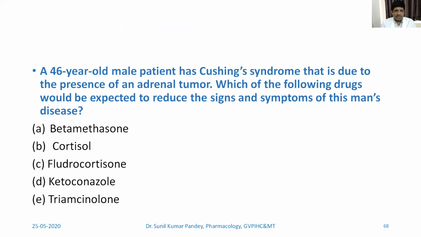This is one multiple choice question. Please see to it. A 46-year-old male patient has Cushing syndrome that is due to the presence of an adrenal tumor. Which of the following drugs would be expected to reduce the signs and symptoms of this man's disease? If you see, mostly all the drugs are corticosteroids themselves. Only ketoconazole has anti-glucocorticoid activity, and the reason we have already seen. So the answer would be ketoconazole.